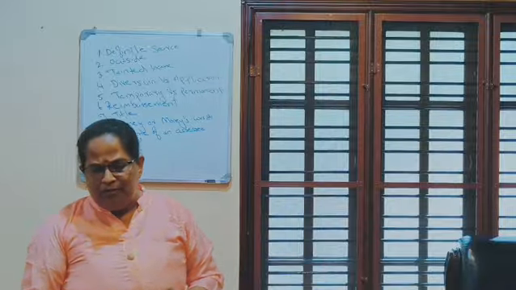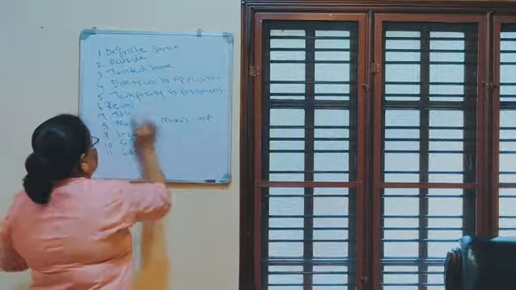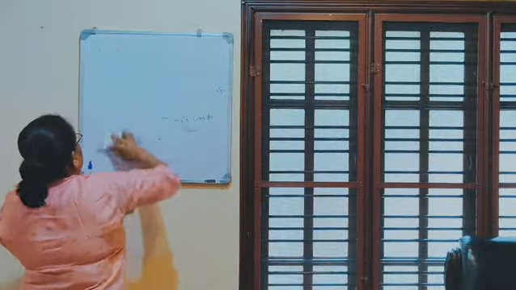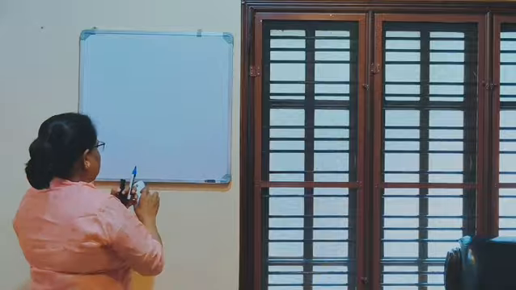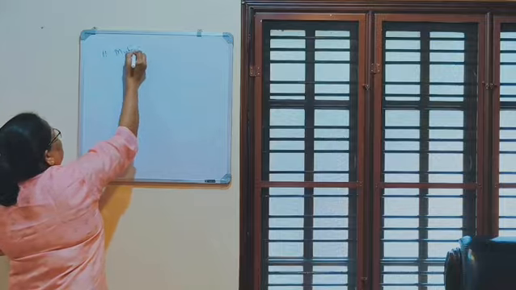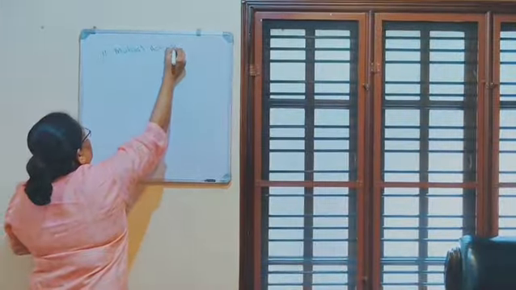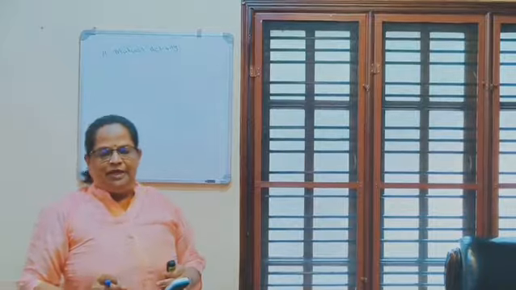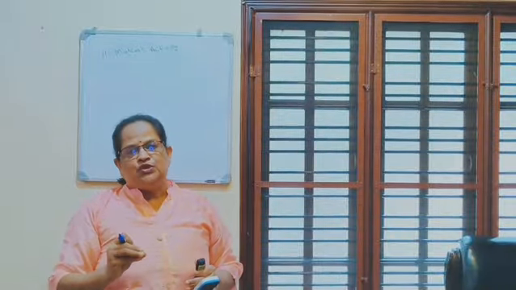Now, surplus from mutual activity. Meaning, say we have a housing cooperative society or an apartment association.